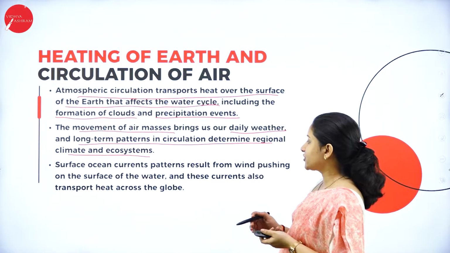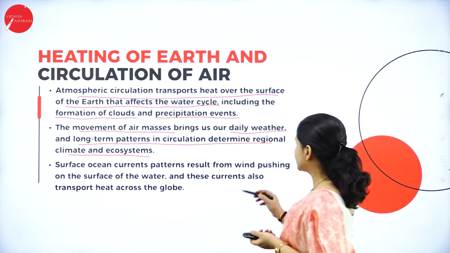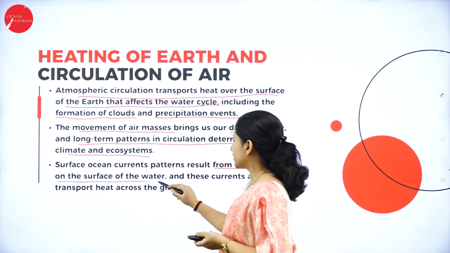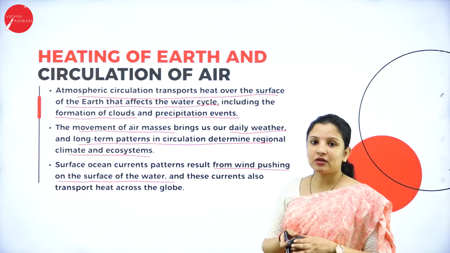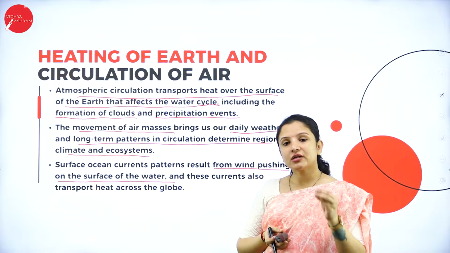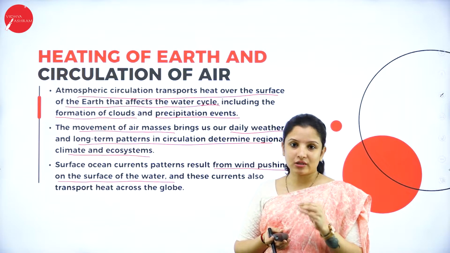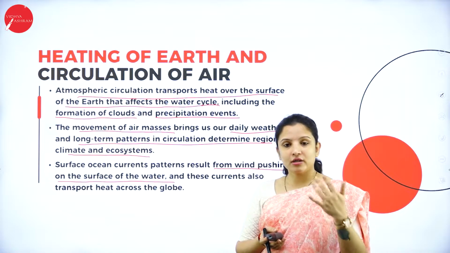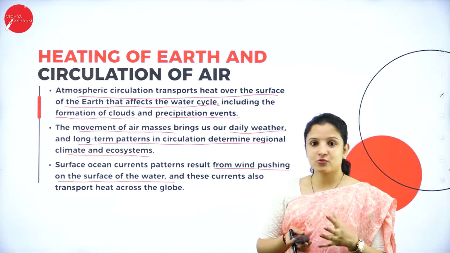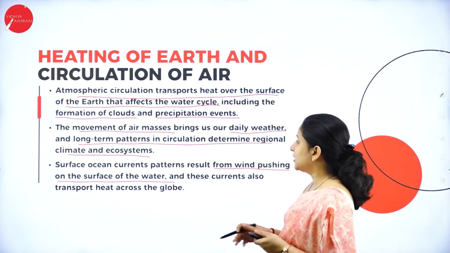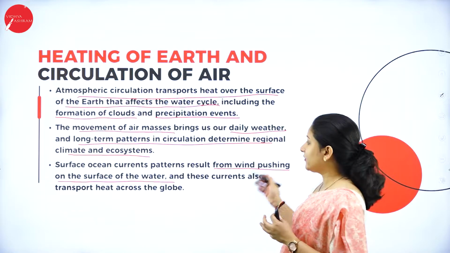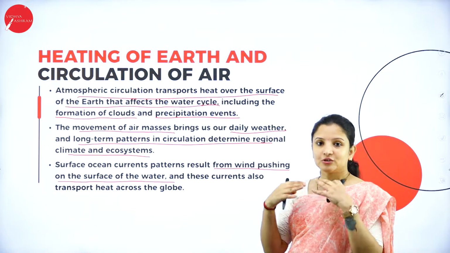So, surface ocean current patterns usually result from the wind pushing on the surface of water. So, here we have seen ocean currents, right? The ocean currents tend to vary throughout the day. Sometimes it is calm, sometimes heavy waves are seen, all that, right? Why exactly do such variations in the ocean currents occur? This is also because of the circulation of the air, wherein the wind will push the surface water.